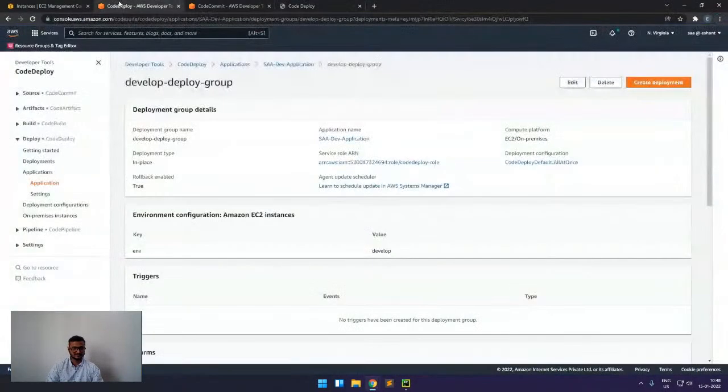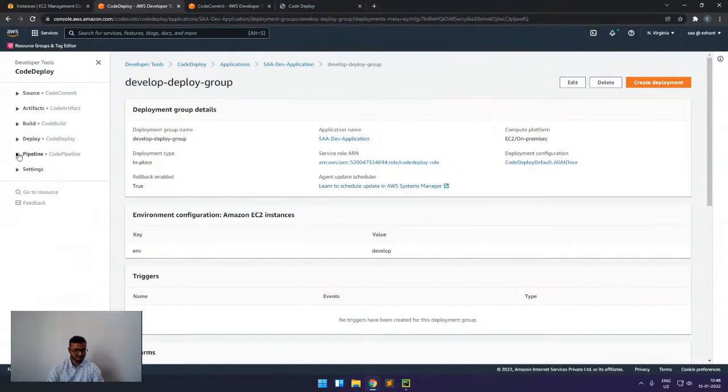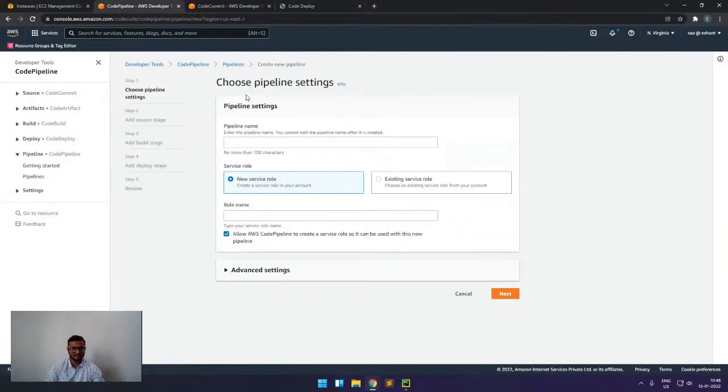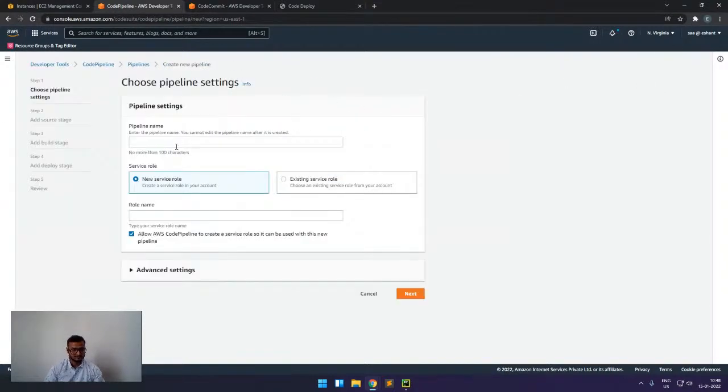So here we will see the CodePipeline. Yeah. So we will create one CodePipeline. First we have to give the name, and we have to give one role.